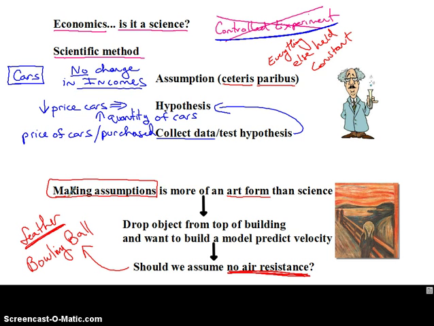And if you want to argue against an economist, go after his assumptions, because the whole rest of their model is going to be built on the assumptions that they have made. So whenever we study an economic model and we want to determine if it's a good model, we need to go back and look at the assumptions that they were making when they built the model.